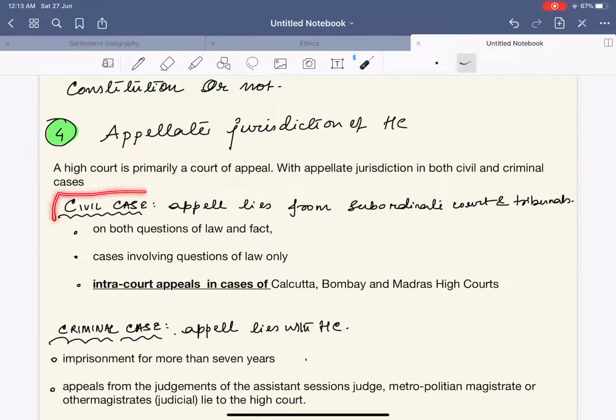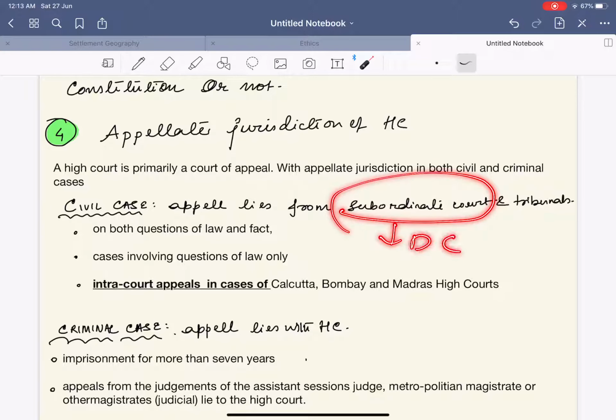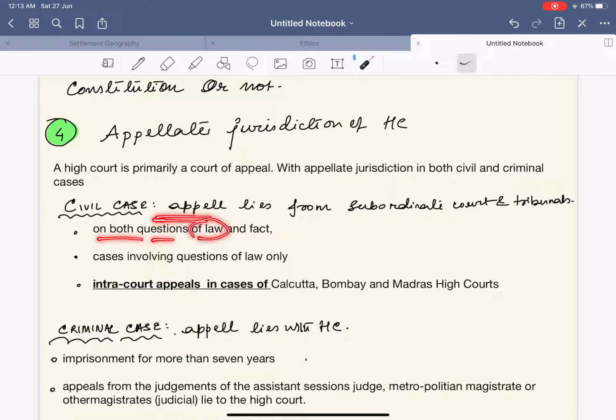Next, civil cases. Appeal lies from the subordinate courts and tribunals. When I say subordinate court, it means district court, municipal court, etc. Appeal lies on both questions of law and fact. Again, appeal lies on the question of law only. And then you also have to write the intra-court appeal in the case of the Calcutta, Bombay and Madras High Courts.